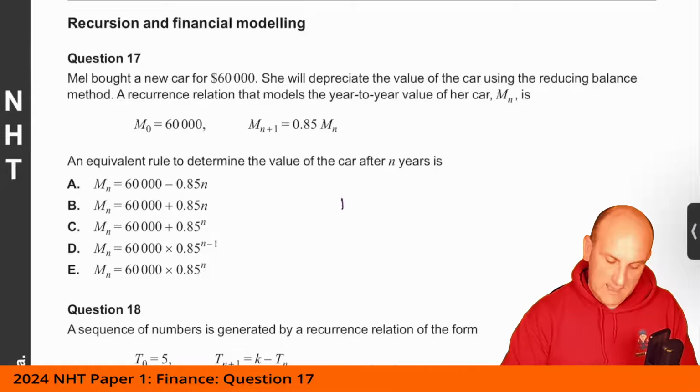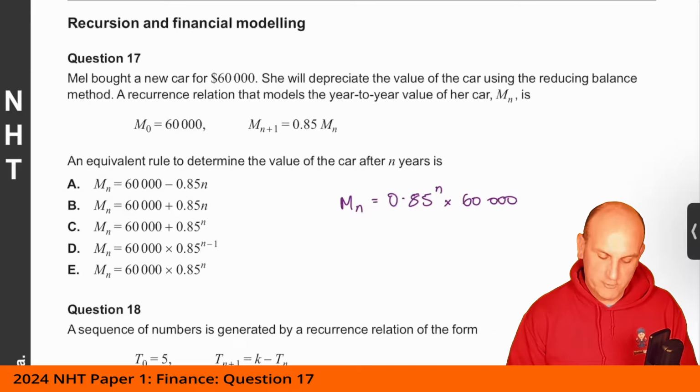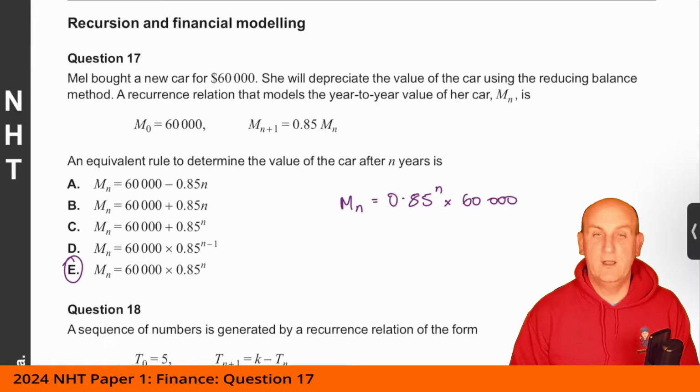I know then that M of N would have to be 0.85 to the power of N times M0. Now we know what M0 is because they've told me that. It's 60,123. Now, does that fit anything here? Well, of course, they're going to try and flip it around, but as it turns out, that's exactly the same as E. It's just written a different way.